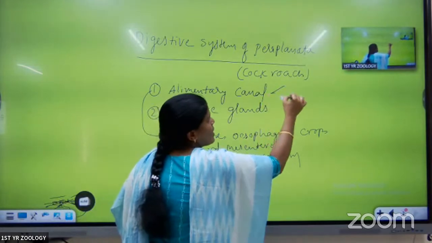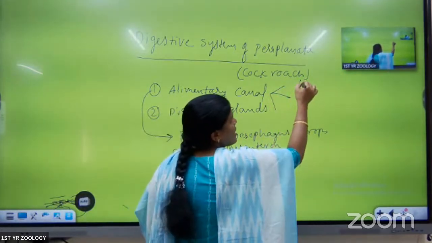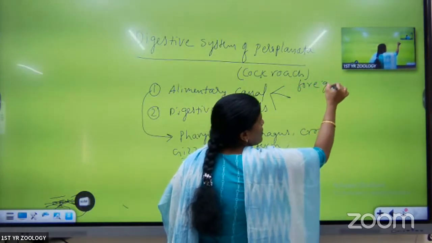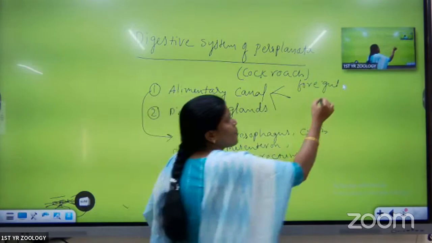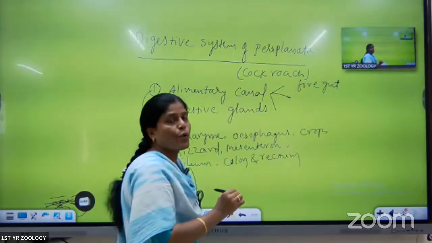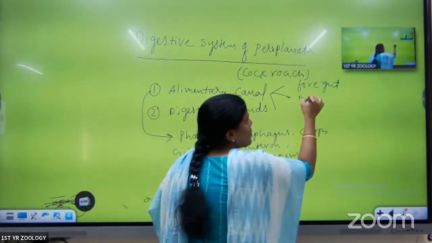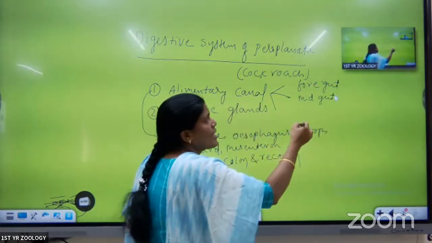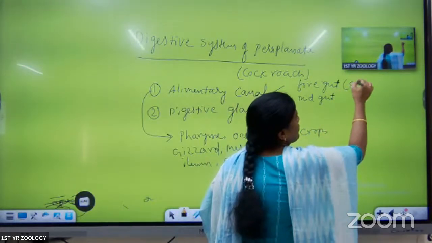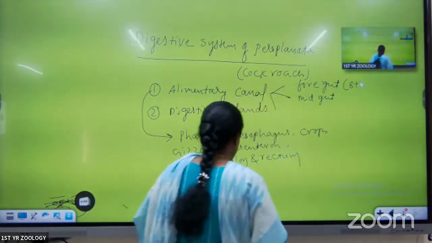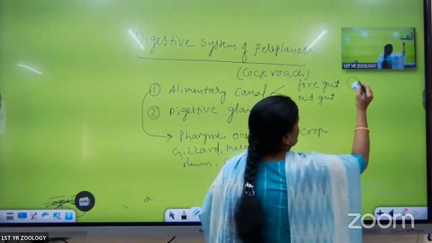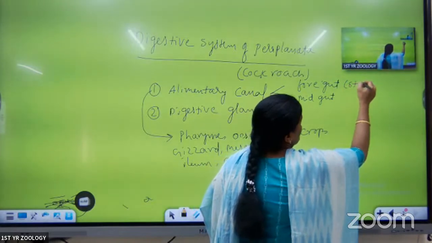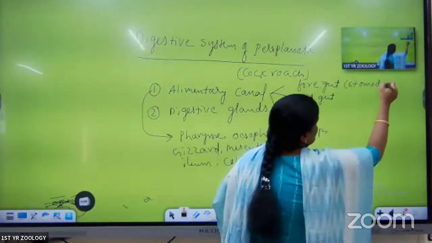They are called the foregut, also called the stomodium. First part, the anterior part of the alimentary canal, is called the foregut. Middle part we call the midgut, also called the mesenteron.